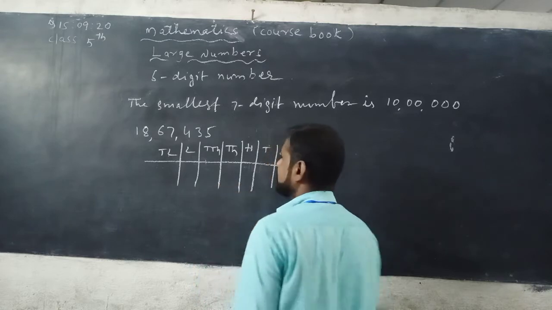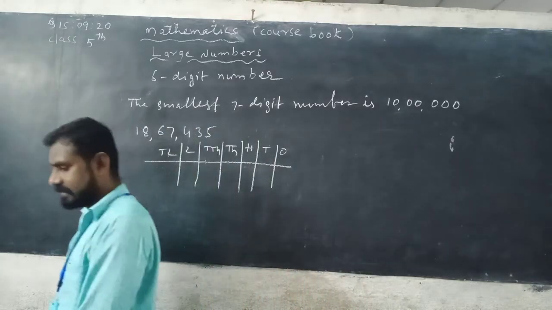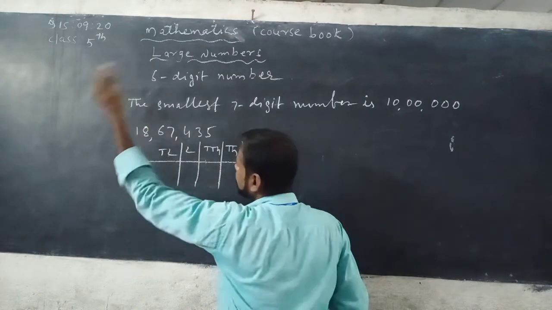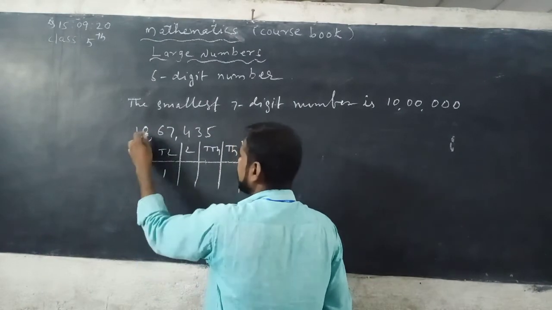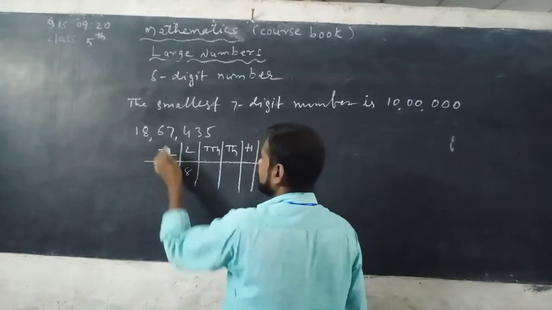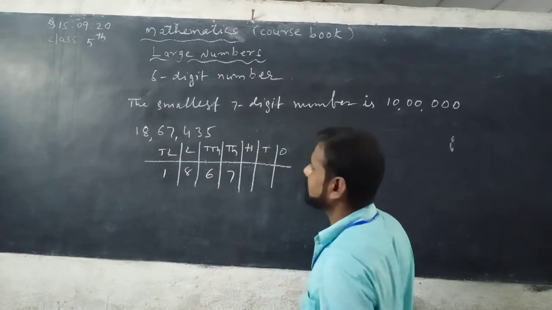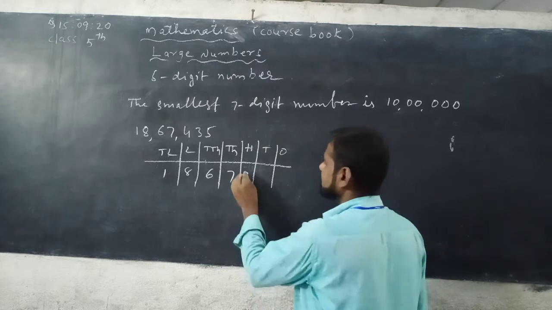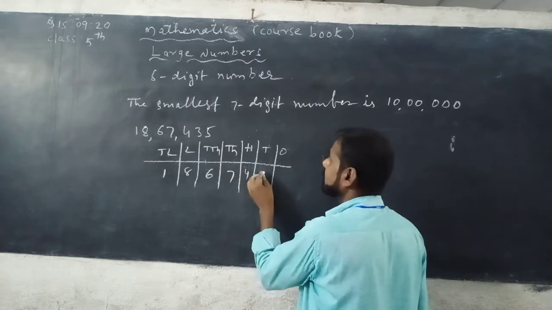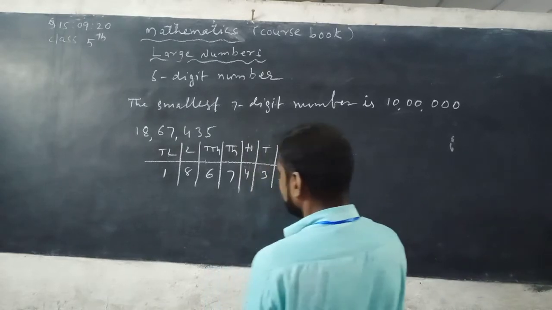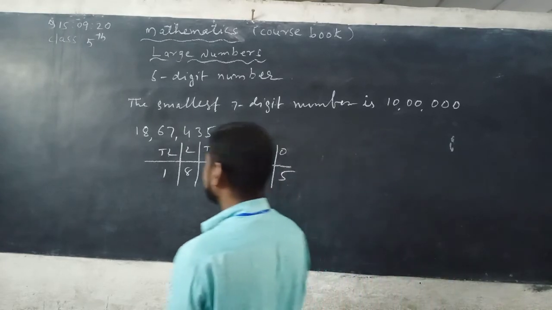See, in the 10 lakhs place, which digit is given? 1 is in the 10 lakhs place, 8 is in the lakhs place, 6 is in the 10,000 place, 7 is in the thousands place, 4 is in the hundreds place, 3 is in the tens place, 5 is in the ones place. Then you can write the expanded form.